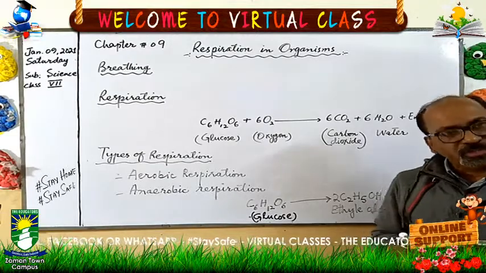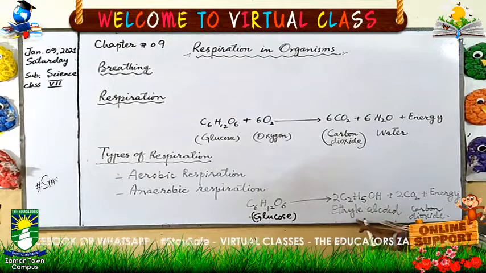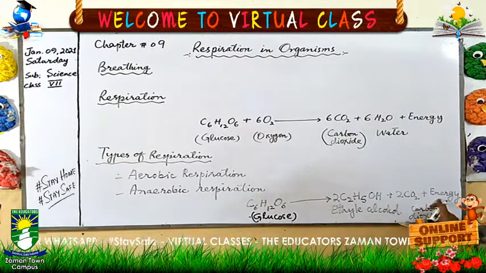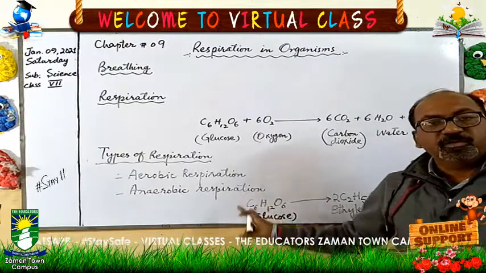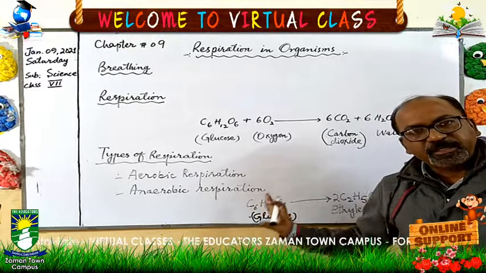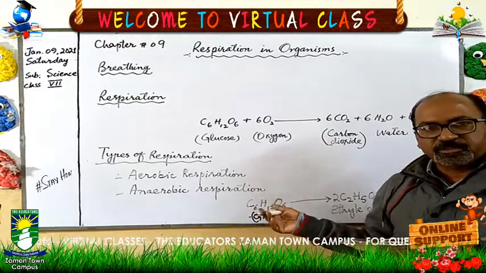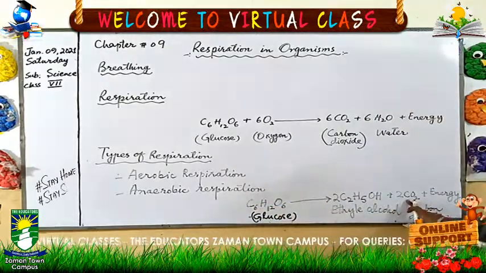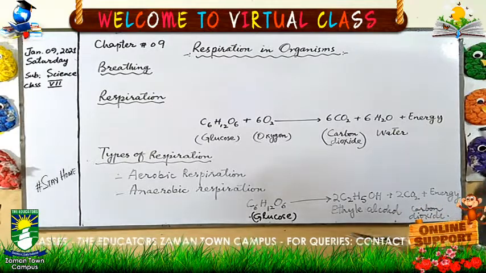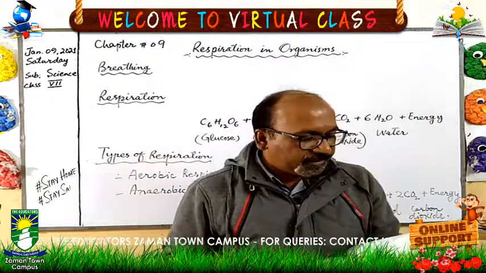In fermentation, it produces ethyl alcohol, carbon dioxide and energy. Here oxygen is not involved, but in spite of the absence of oxygen, it is releasing carbon dioxide as well as energy. So this is a process of anaerobic respiration.